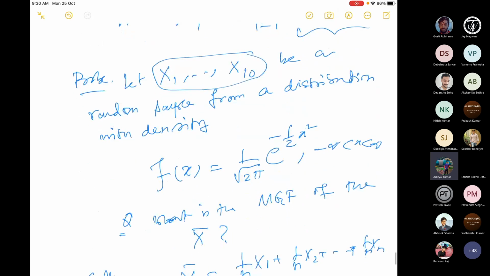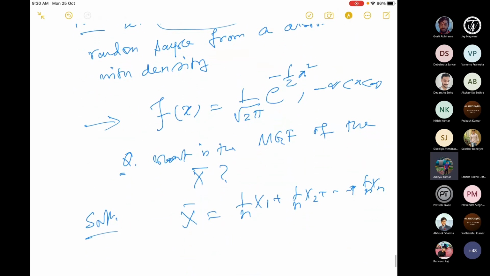Now, what is the PDF here? The population PDF is what? This is a standard one. Can anybody tell me what the PDF is? It's a very specific distribution. What is this distribution? Normal distribution. Yeah, so X is actually normal here, standard normal. So this problem is in disguise. You see now, this is the beauty of this problem.